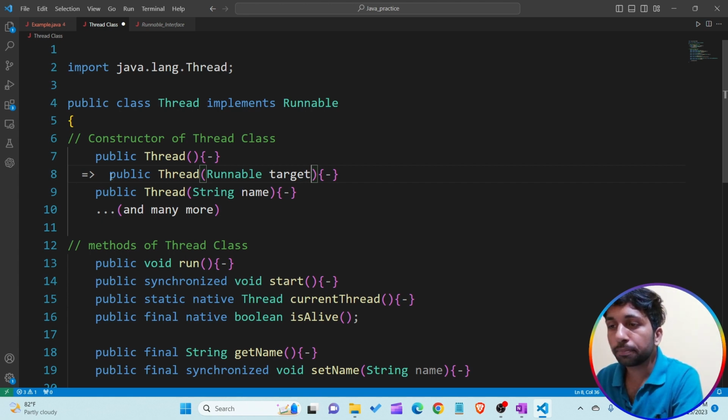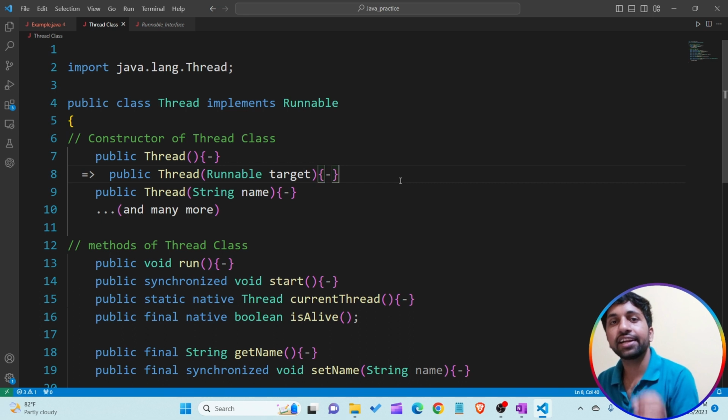You are able to see how this constructor, already present in the Thread class, looks. It is a simple constructor. In the parenthesis, they created a reference variable of the Runnable interface named target. So by using this constructor, which takes the argument of a Runnable interface reference variable, we attach our code to the thread. So how are we able to do that?